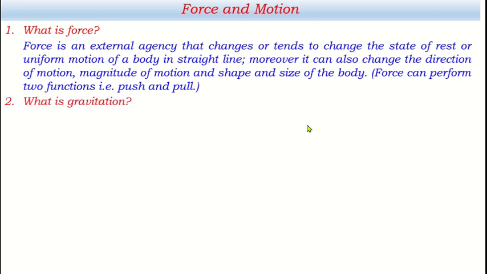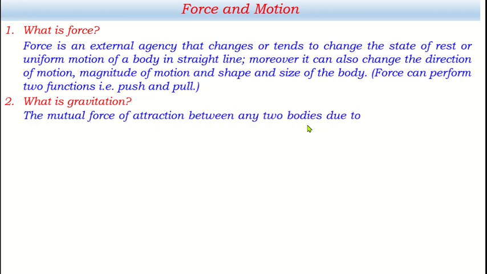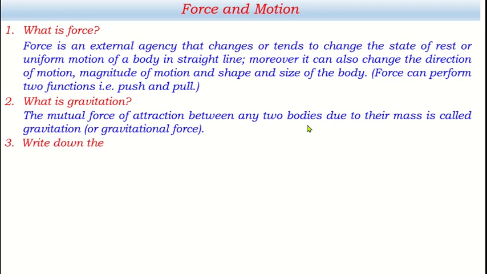Okay, what is gravitation? The mutual force of attraction between any two bodies due to their mass. Just remember, due to their mass. And this mutual force is an attractive force, and it is produced due to the mass. It is called gravitation, or we can say gravitational force. Now next question, write down the characteristics of gravitation.